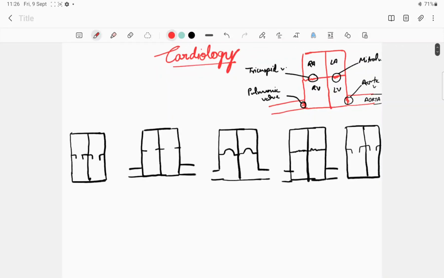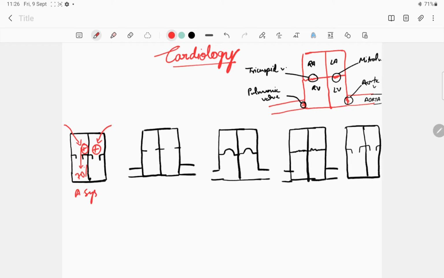Suppose this is the line diagram of the heart, and this is the right atrium. The superior and inferior vena cava drain into the right atrium, while pulmonary veins drain into the left atrium. Now the blood from the atria goes into the ventricle, and 70% of the ventricles get filled with blood during this rapid filling phase, and the remaining 30% of the blood gets filled during atrial systole.